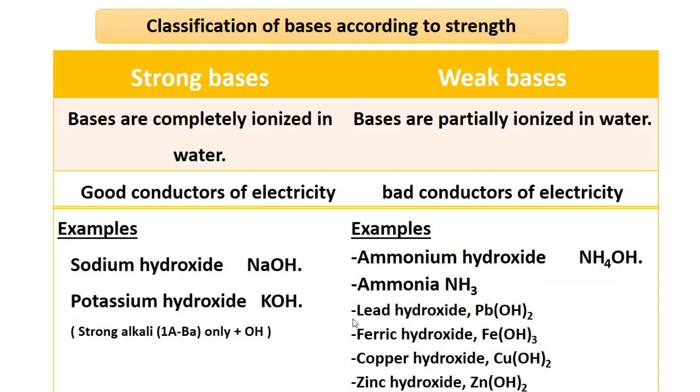Number 1, we will classify bases according to strength. We have strong bases and weak bases. Strong bases are completely ionized in water, and also they are good conductors of electricity, like sodium hydroxide, potassium hydroxide. And weak bases are partially ionized in water, and also they are bad conductors of electricity, like ammonium hydroxide, lead hydroxide, ferric hydroxide.